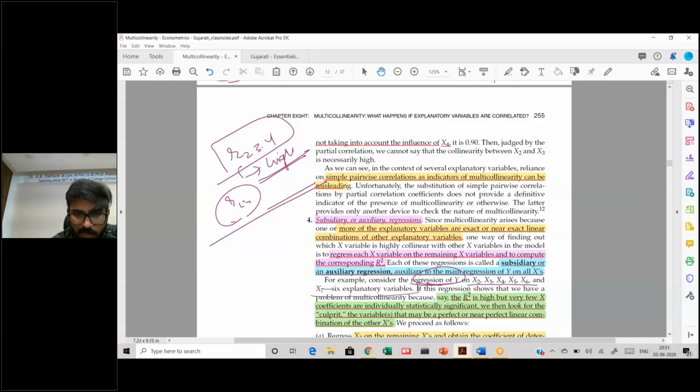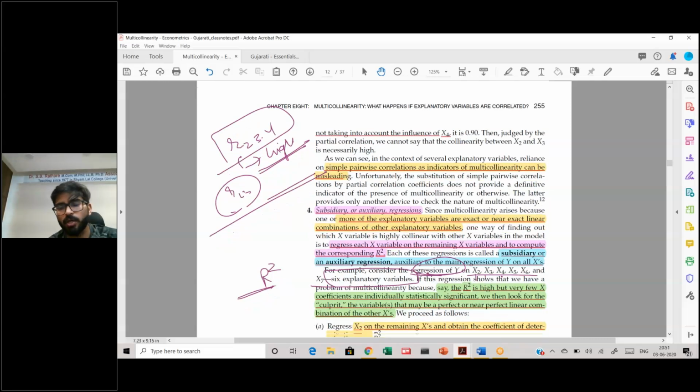These are the 6 explanatory variables that you have. Now your R square is very high, but individually some of these are coming out to be insignificant, which gives you a hint that your data might have a multicollinearity problem. But now you want to find out which particular xi is giving me the problem.